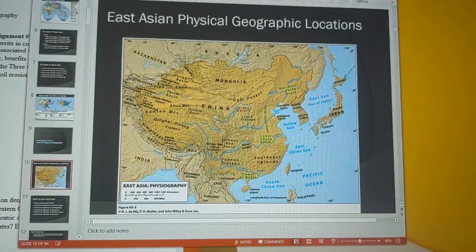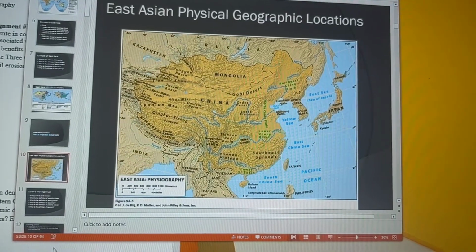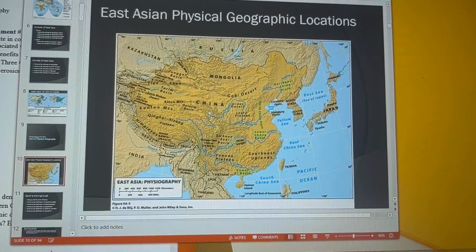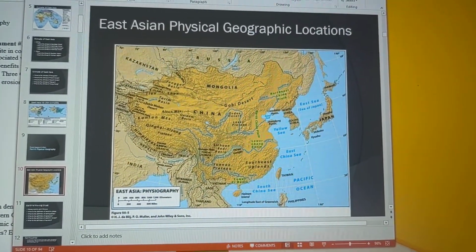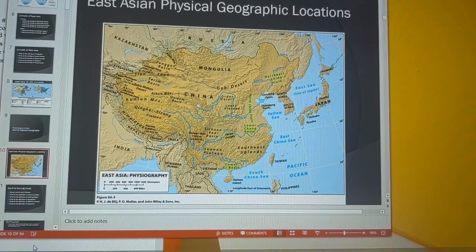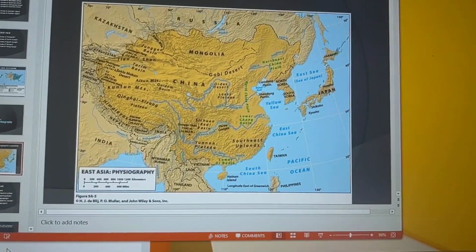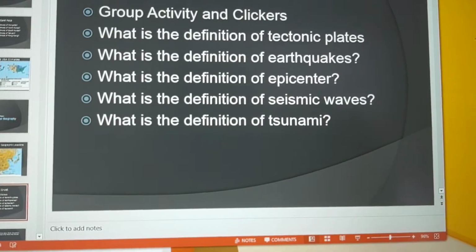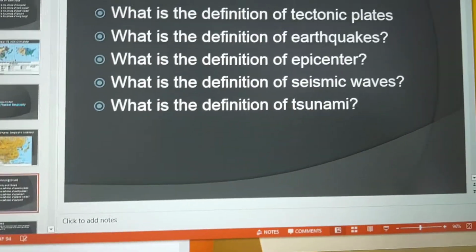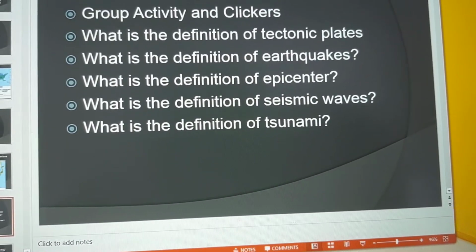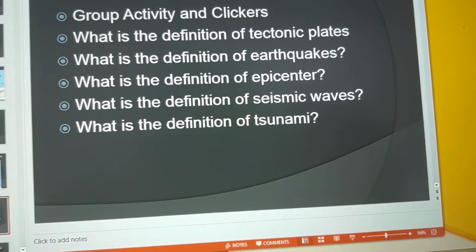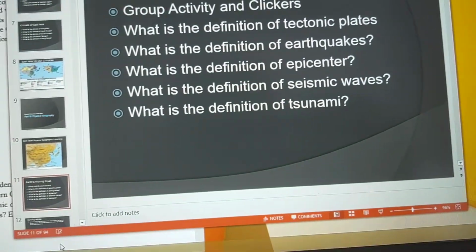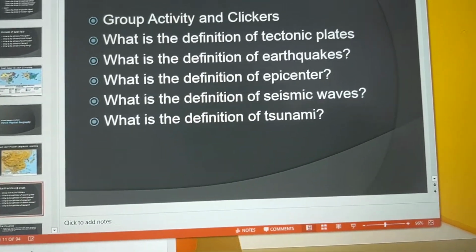Now, if you look at China as a whole, there are a lot of physical geographic differences here with the Gobi Desert, the rivers, and of course the plains and the waterways. And again, this will help you answer the population questions. But I do want to go over some of these earthquake terms right here, okay? So I'll start from the bottom and work my way up, because it goes from easiest at the bottom to hardest towards the top.